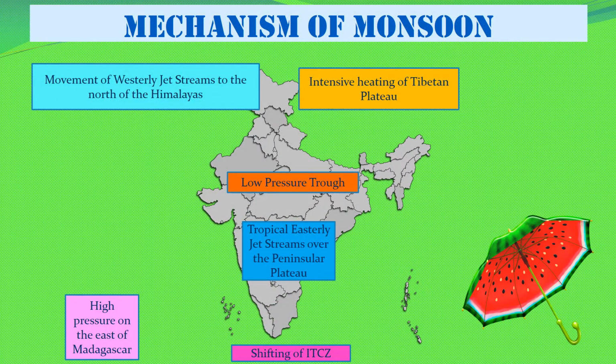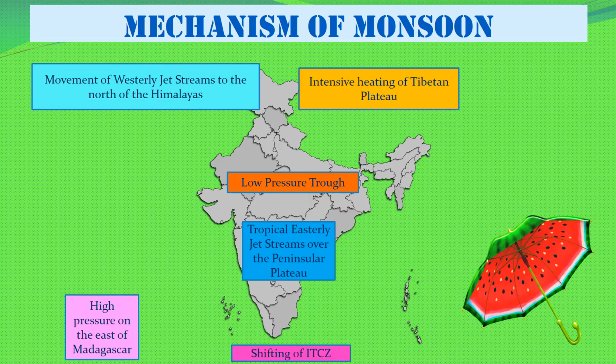Now let us understand the mechanism of monsoon. There are 6 factors which affect the whole phenomenon. First is movement of westerly jet streams to the north of Himalayas. That means that over the Himalayas there is a westerly jet stream that flows. In opposite to this, tropical easterly jet streams flow over the peninsular plateau. That means 2 different jet streams coming from 2 different directions in 2 parts of India. One is over the Himalayas, the other one is over the peninsular plateau.